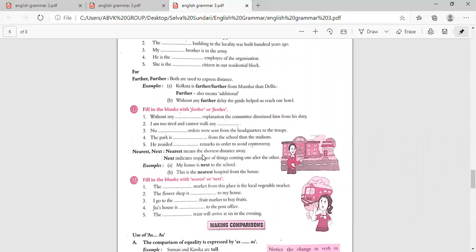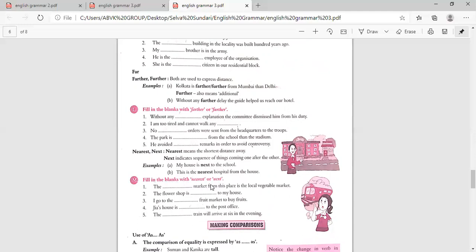Now nearest and next. Here, the nearest means the shortest distance away. Next indicates a sequence of things coming one after the other. My house is next to the school. This is the nearest hospital from the house.